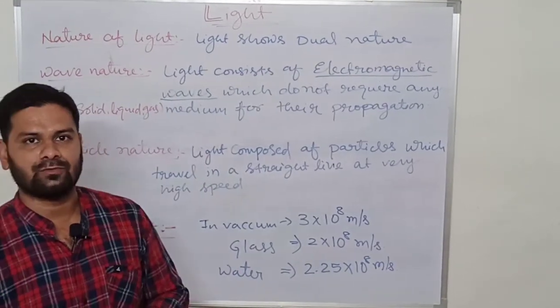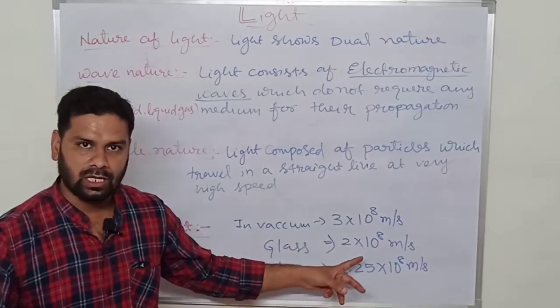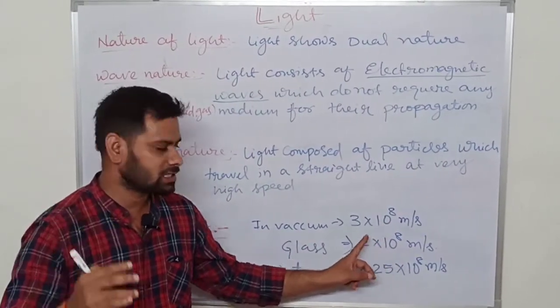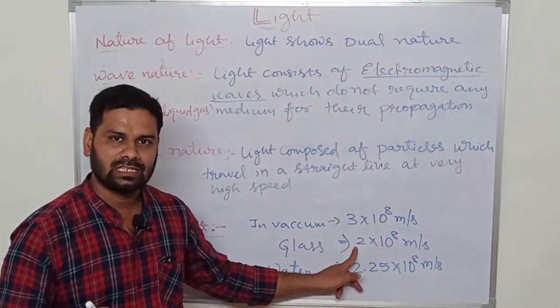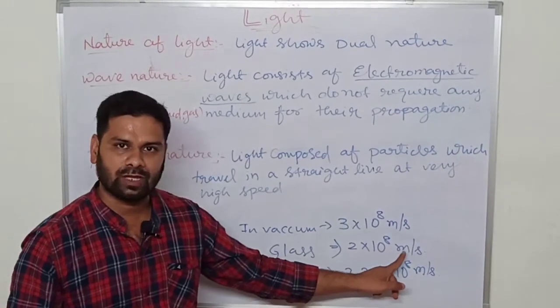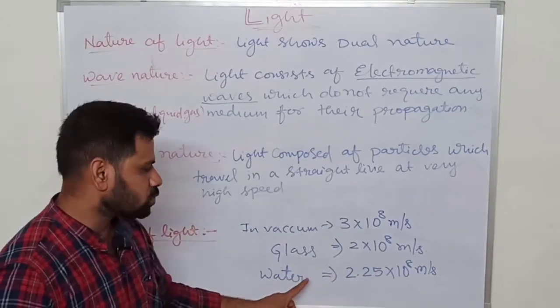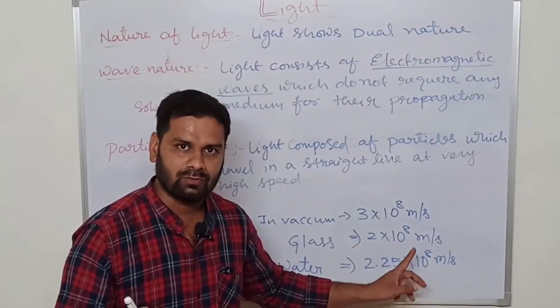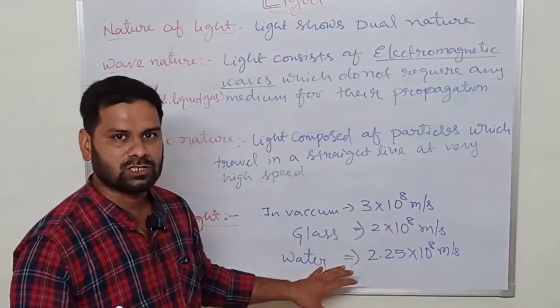So these are the three different speeds of light. When it goes through air, 3 into 10 to the power of 8, that is highest. When it goes through the solid, that is glass, it is 2 into 10 to the power of 8 meter per second. When it goes through water, liquid, its speed is 2.25 into 10 to the power of 8. So these are the three speeds of light.